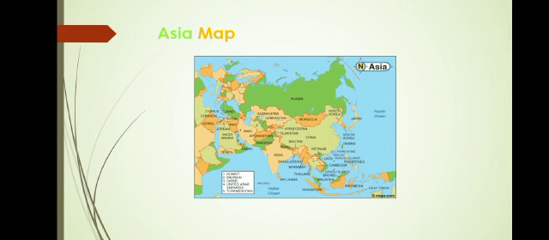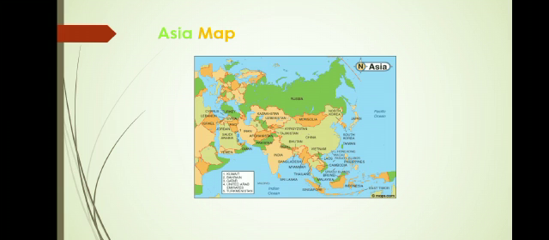Now, there are 193 countries in the world. Countries are formed by people. And there are more than 7 billion people living in this world. As we have discussed before, China has the largest population in the world, that is 1.4 billion. The people of a country are called its population. We are living in Pakistan, so all of us are considered as the population of Pakistan. Pakistan's population is over 207 million.